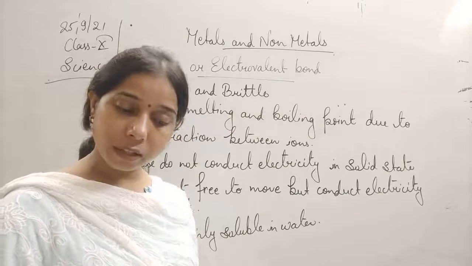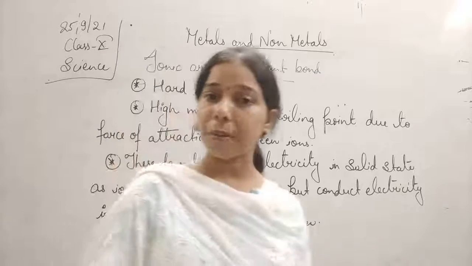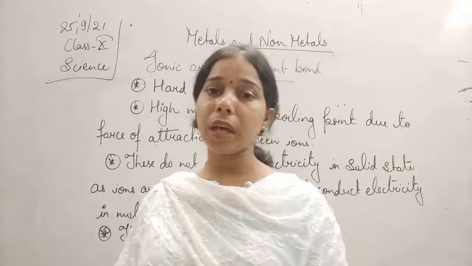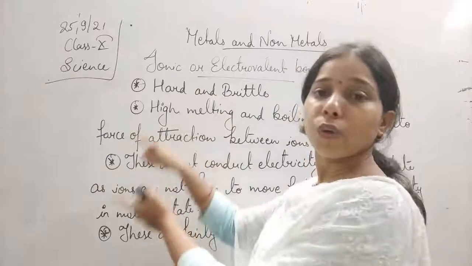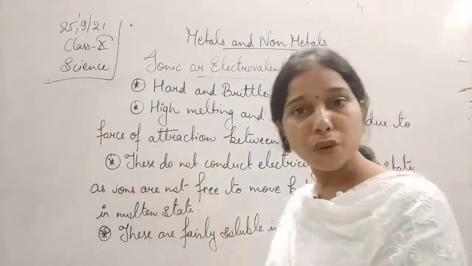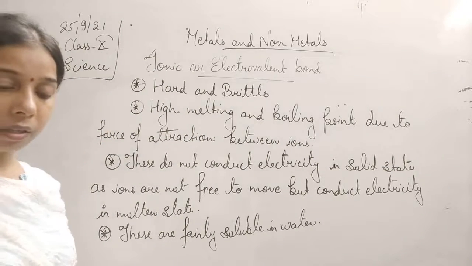The other question that can be asked is how we can show the formation of magnesium chloride. You will write the magnesium, you will write the chlorine also, show how the transfer of the electron has taken place, and then the formation of the magnesium chloride.